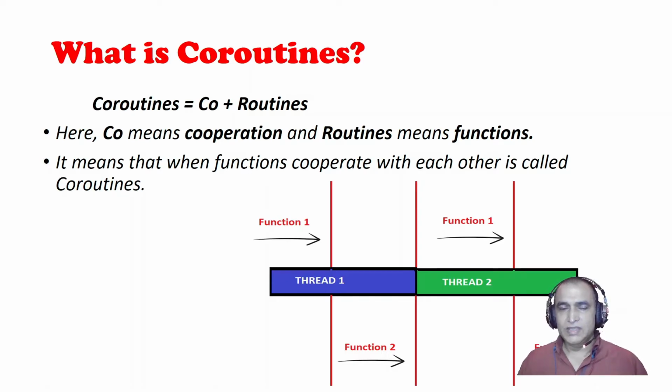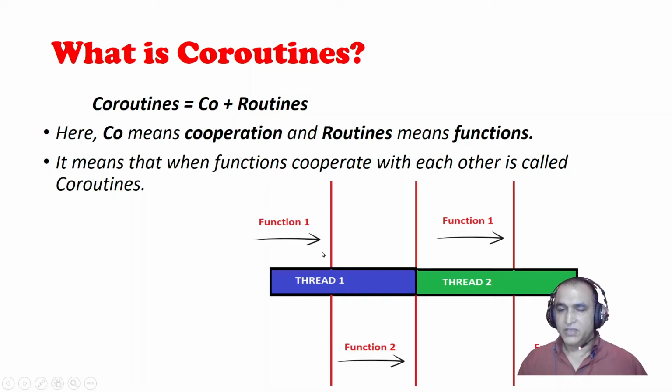Coroutine is a combination of co plus routines. That means we have co-operation, and routines means functions. So the functions perform their work in a cooperative manner. It means, as you see in the diagram, functions cooperating with each other are called coroutines. These functions cooperate with each other, like function 1 executes in thread 1, then function 2 executes in thread 1.